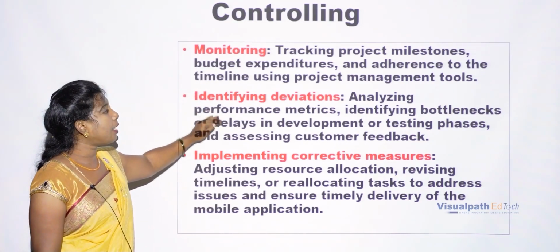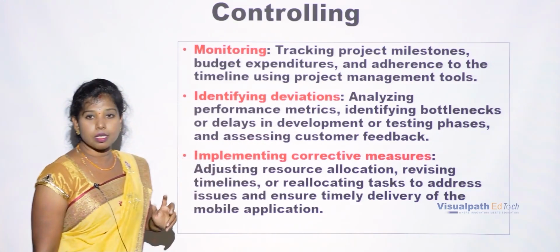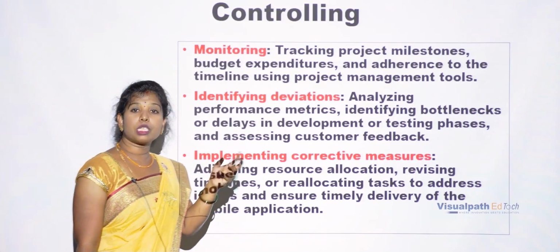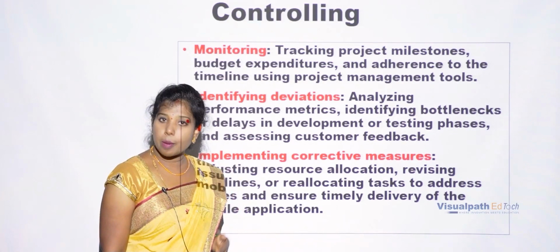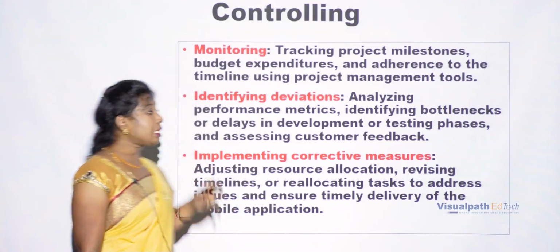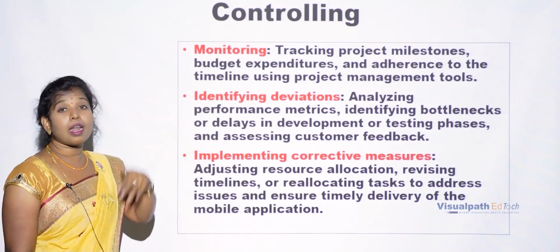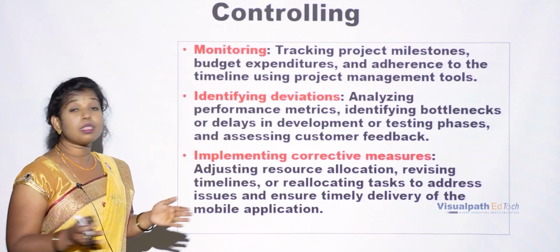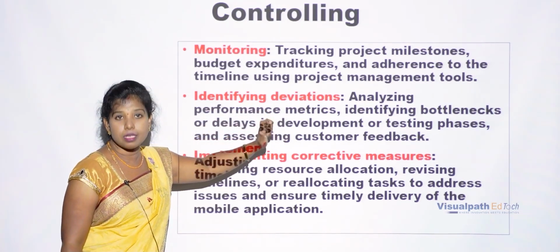And next one is identifying deviations. So here deviations is nothing but differences. So I expected that within 2.5 months the project will be completed, but already the 2.5 months has been completed, but up to now only 60% of the project has been completed. So expected and actual. So why the difference, what is the difference in between these two? So we have to identify the deviations, that is differences.